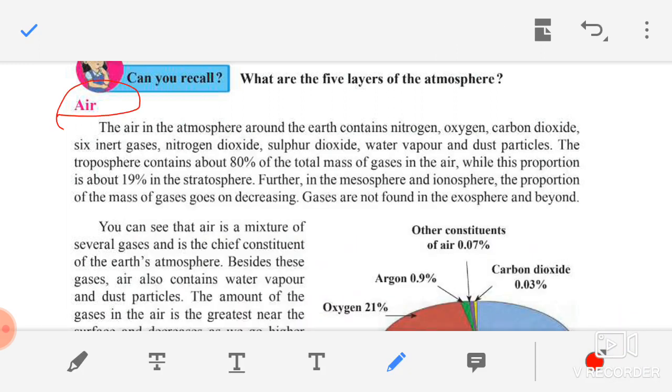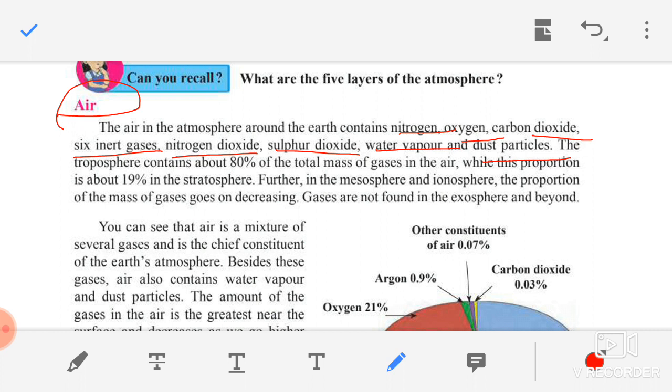Air is the first natural resource which we have to study in detail. The air in the atmosphere around the earth contains nitrogen, oxygen, carbon dioxide, inert gases, nitrogen dioxide, sulfur dioxide, water vapor, and dust particles. So children, air is the mixture of various gases like nitrogen, oxygen, carbon dioxide, inert gases, nitrogen dioxide, sulfur dioxide, water vapor, and dust particles.